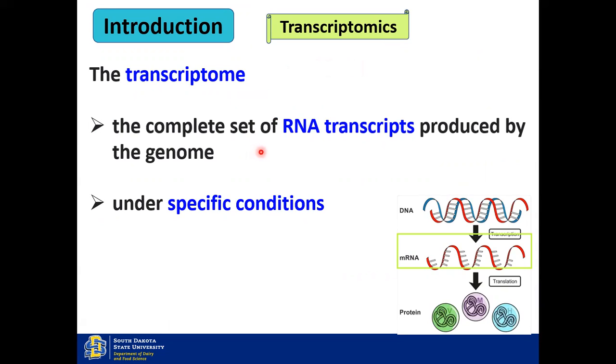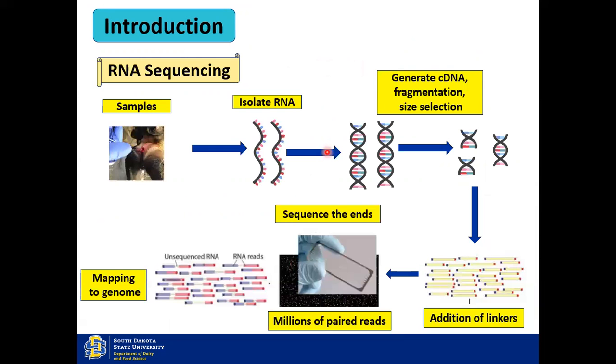Transcriptome is the study of the complete set of RNA transcripts produced by a genome under specific conditions. To sequence the RNA, we collected the tissue samples and isolated the RNA, and finally the reads obtained were mapped onto the genome.